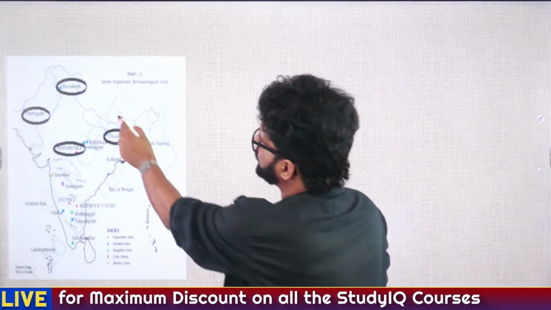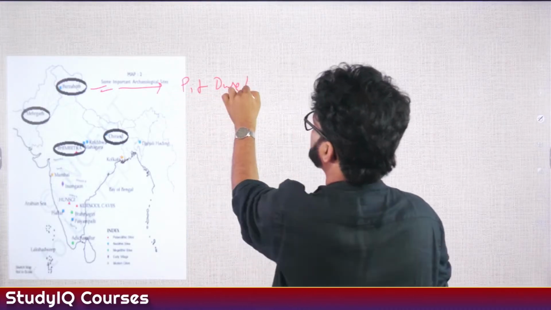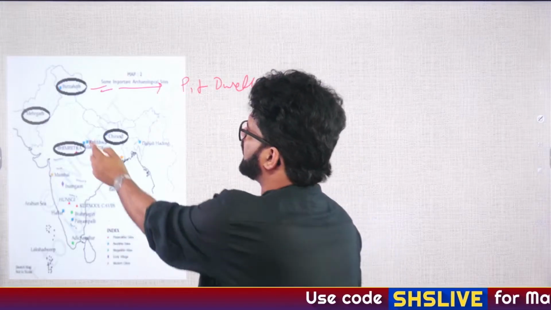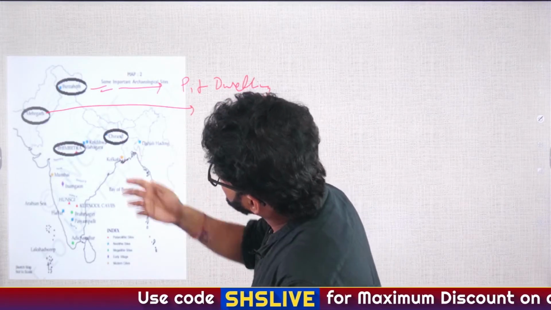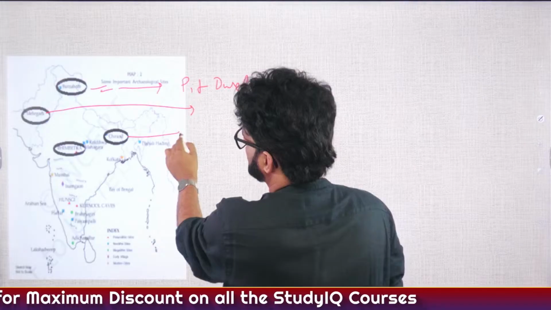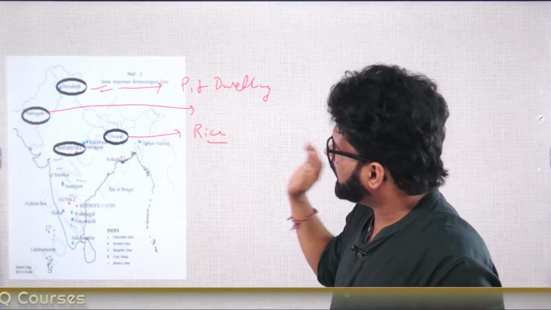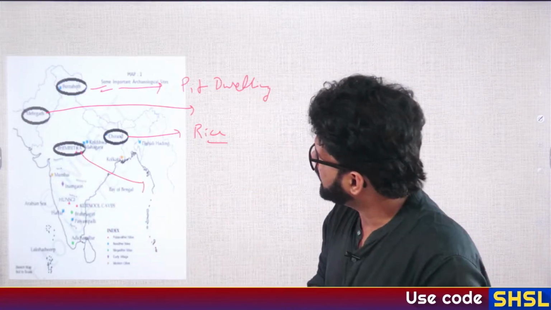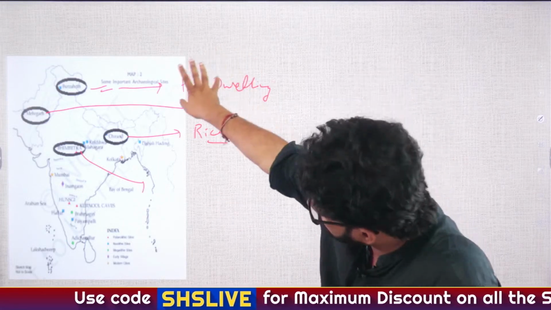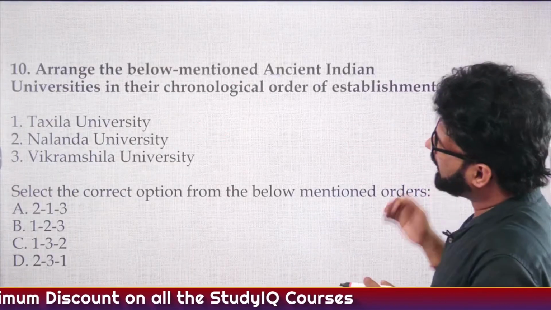So this is your Burzahom, Neolithic site, pit dwelling. Cannot forget it. We have discussed it when we were talking about sources and Stone Age. Mehrgarh, Neolithic site and earliest evidence of cotton and wheat cultivation in the Indian subcontinent. Chirand, famous for rice, one of the earliest evidence of rice cultivation, we have found in the Chirand region. And then Bhimbetka, UNESCO World Heritage Site, known for Paleolithic settlement, etc. Adamgarh, you cannot forget, and this is the order which you have to keep in mind. Fine, sir and ma'am. So let's move on to the next question.